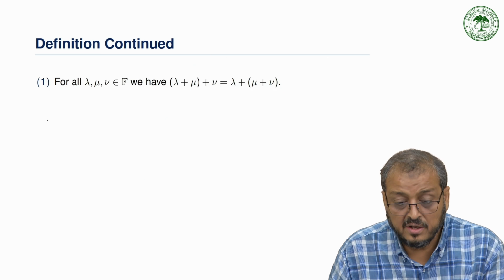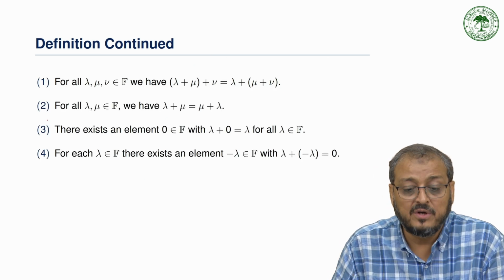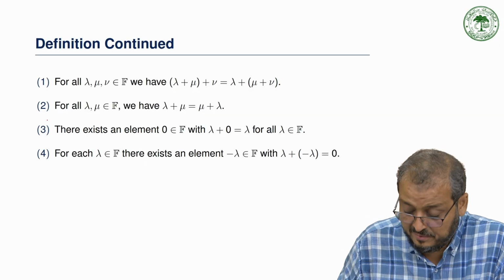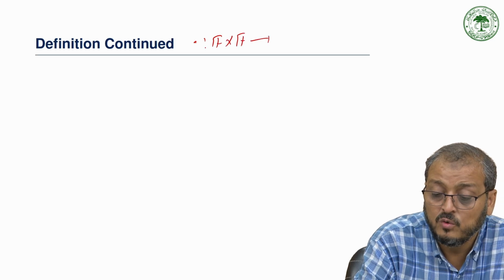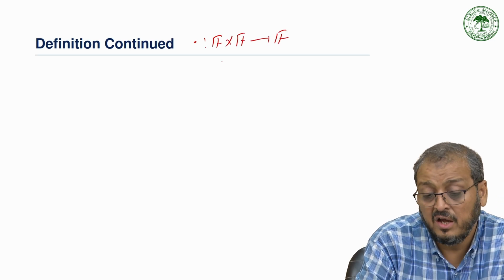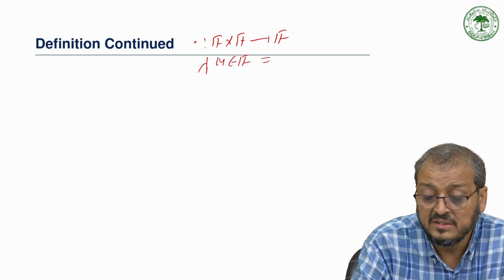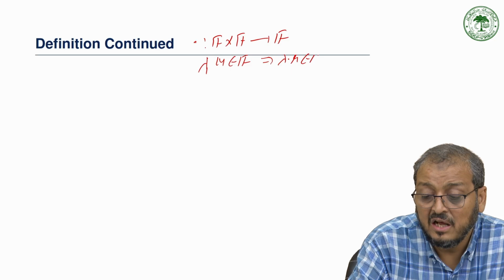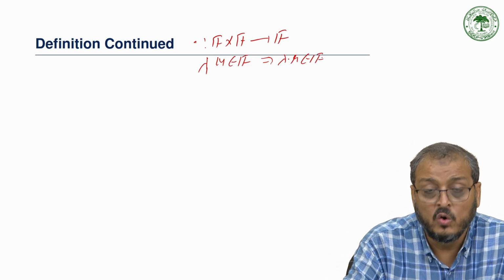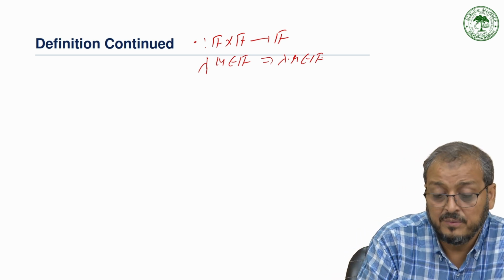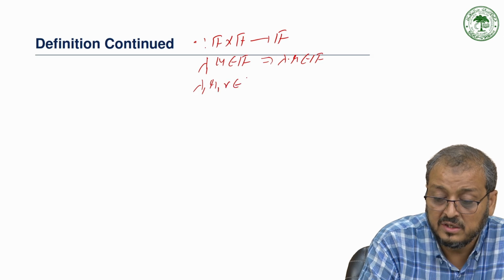Now we move to the next, which is about multiplication. What are the requirements under multiplication? We have multiplication from F cross F to F. That means if we take any two elements lambda and mu in F, this implies that lambda into mu also belongs to F. That means under multiplication it should be closed, and also under multiplication it should be associative. So lambda, mu, nu are elements of F.